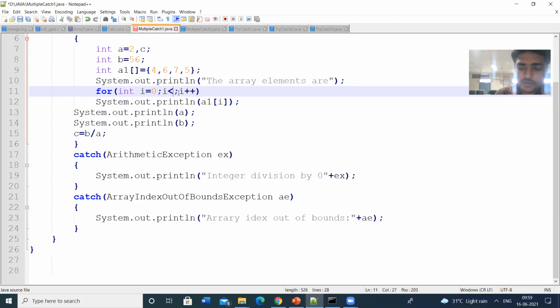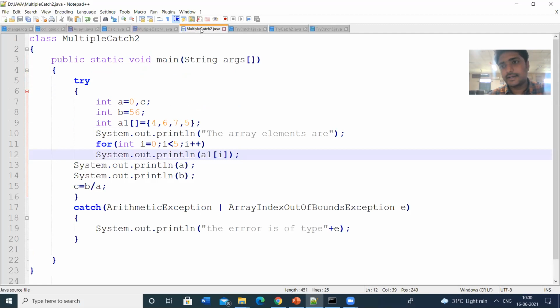If you give 5, we will get this error. If you give 4, we don't get any error, we don't raise any exception. So this program doesn't have any exception. So this is the illustration of multiple catch blocks. Let us see one more example.